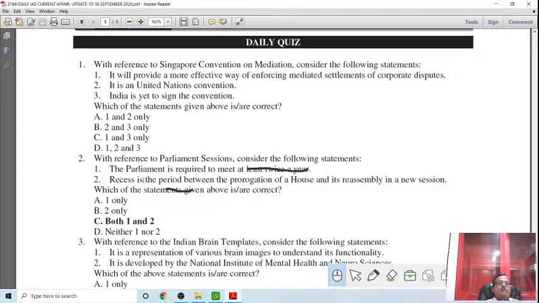Then there is a question with reference to Parliament sessions. Consider the following statements. Parliament is required to meet at least twice in a year. Recess is the period between two sessions of Parliament. The minimum is twice, but the gap should not be more than 6 months. So this is 1 and 2.